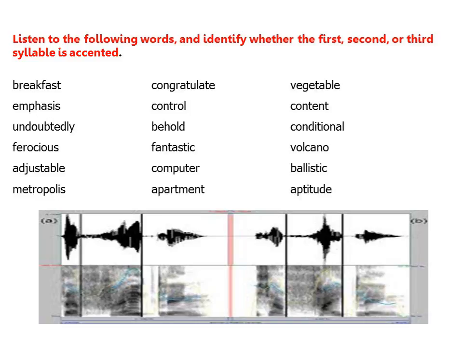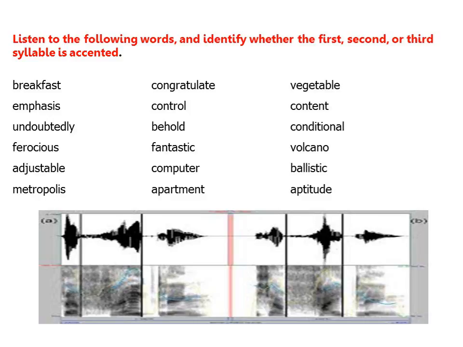Emphasis. Here, the first syllable is accented. Control. Here, the second syllable is accented.